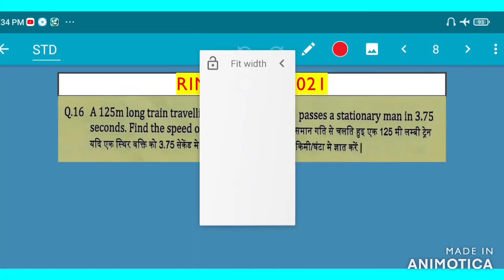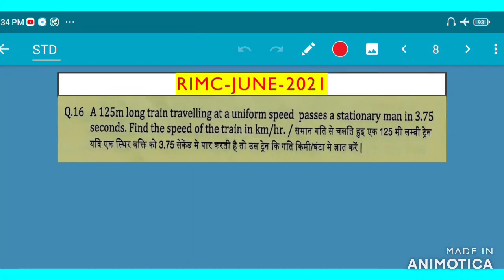See here, this was also asked in RIMC June 2021. A 125 meter long train at a uniform speed passes a stationary man in 3.75 seconds. A 125 meter long train means the length of the train, the distance, is given to us: 125 meter.